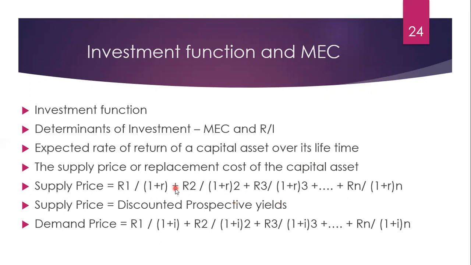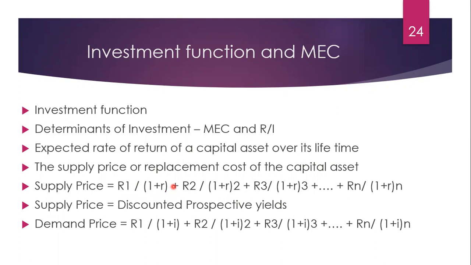How to calculate supply price? R1, expected return for first year divided by 1 plus r. This is rate of discount. This small r is MEC, marginal efficiency of capital.